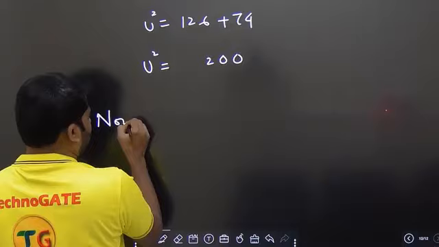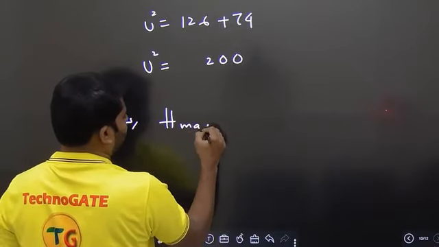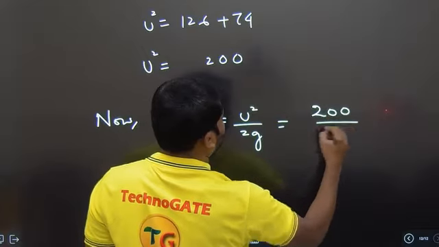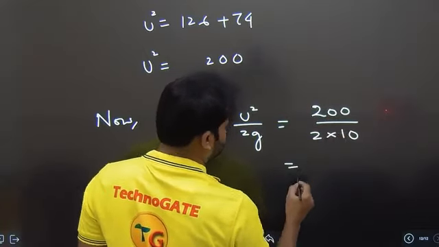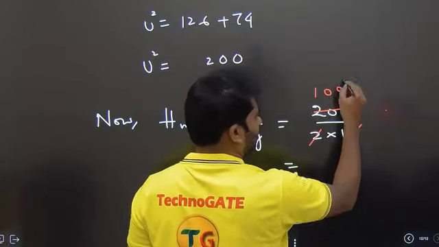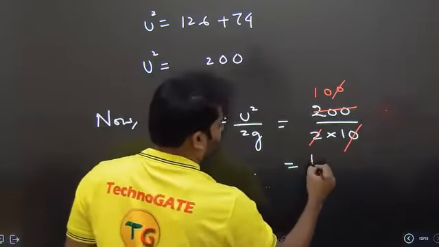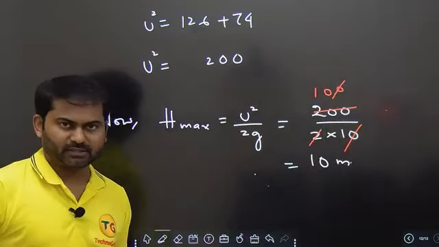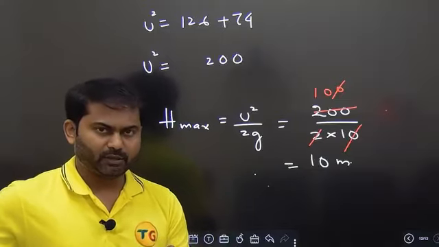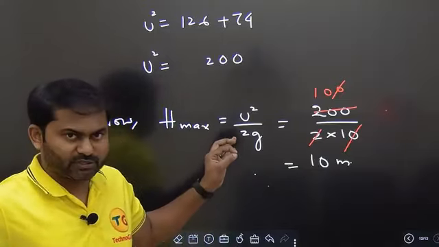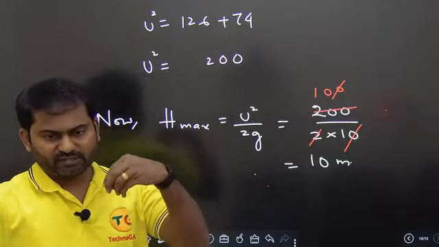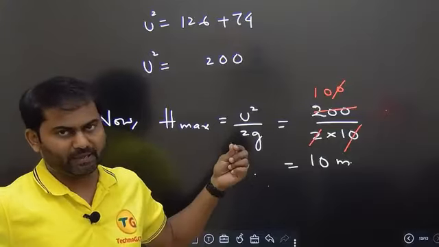Now let us get H maximum height, which is u square by 2g, which is 200 by 2 into 10, which comes out to be 10. We are getting the maximum height to be 10 meters. So it's a mathematical thing, very simple. Using the information we already know, we are able to get this. So if you have practice, when you are facing the Ecet examination, you should be able to tackle such things.